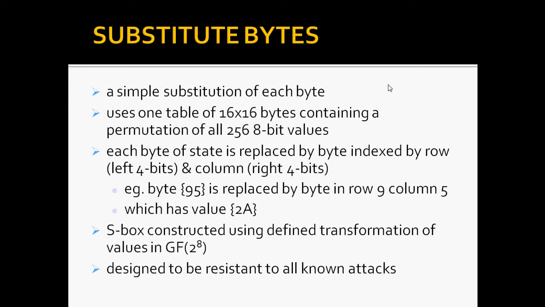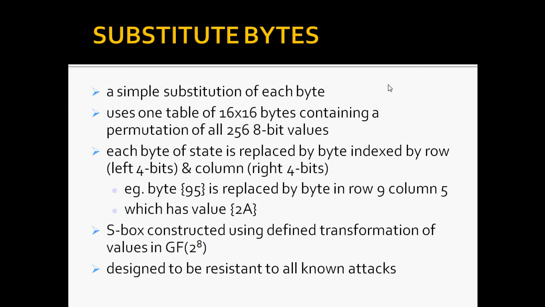So the substitute bytes stage uses an S-box to perform a byte-to-byte substitution of the block. There is a single 8-bit wide S-box used on every byte. This S-box is a permutation of all 256 8-bit values, constructed using a transformation which treats the values as polynomials in GF(2^8). However, it is fixed, so you really only need to know the table when implementing. Decryption requires the inverse of the table. These tables are given in the next presentation.